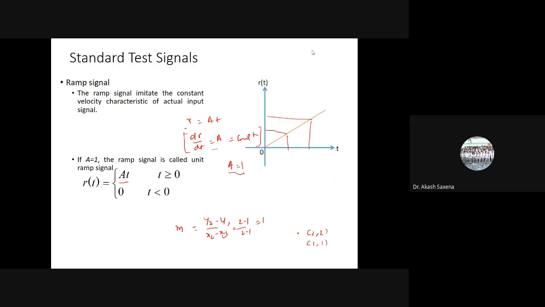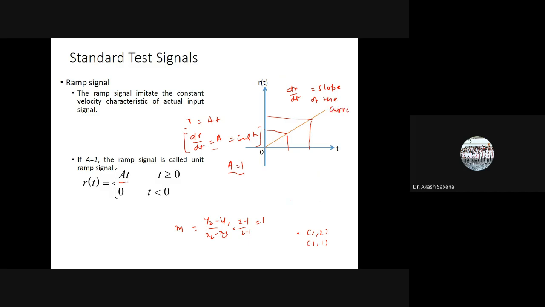Now we see the ramp signal. The ramp signal imitates the constant velocity characteristic. Here I define the position as r = At, which is shown over here. When this is applied for t greater than 0, I can say this is the ramp signal. And when the value of A is equal to 1, we call it a unit ramp signal. What is r = At? If I differentiate it, dr/dt = A, and it is constant. This dr/dt is nothing but the slope of this curve, so the slope of this curve is constant.